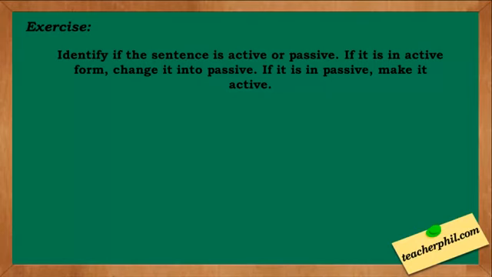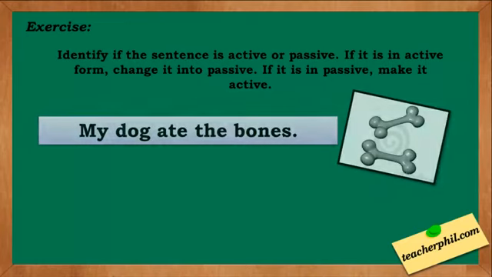For our exercise, identify if the sentence is active or passive. If it is in active form, change it into passive. If it is in passive, make it active. The first one, my dog ate the bones. This sentence is in what voice?